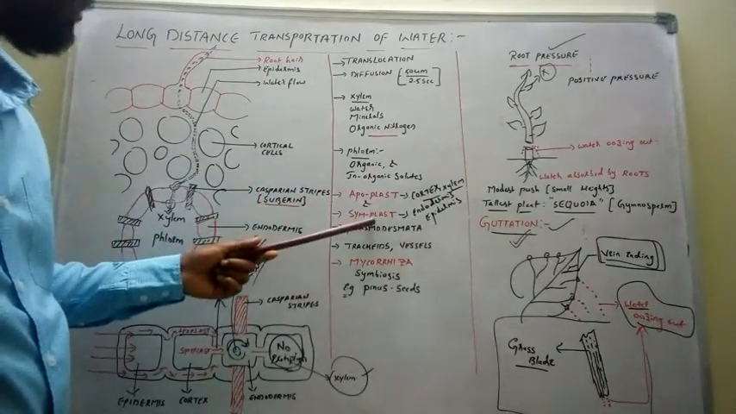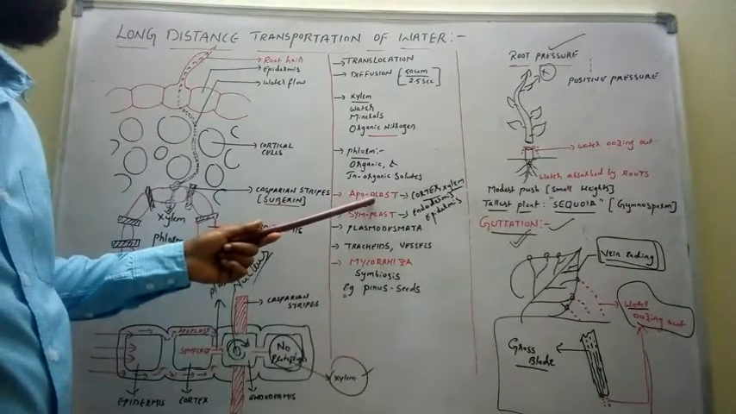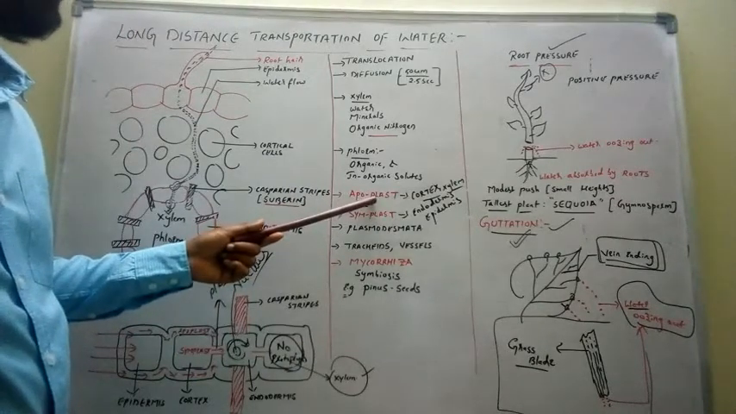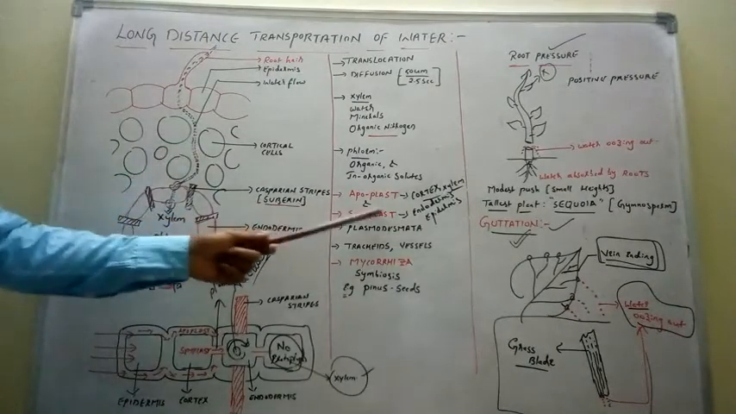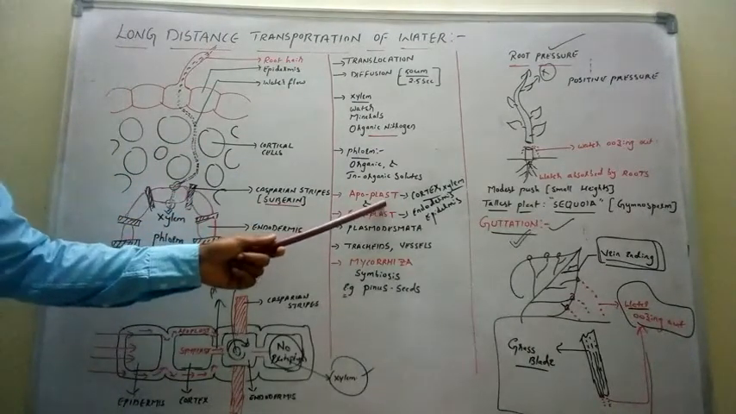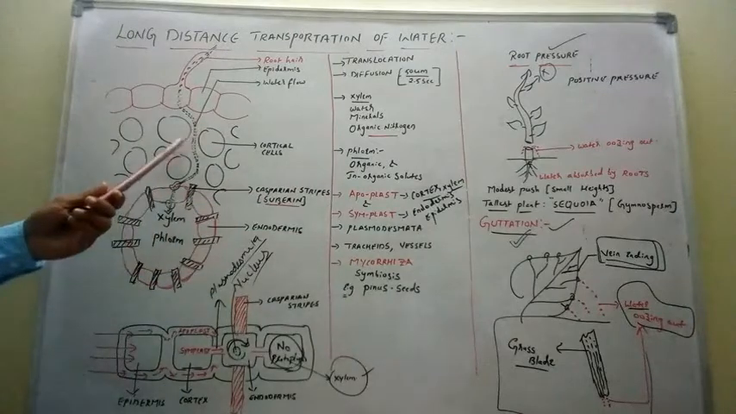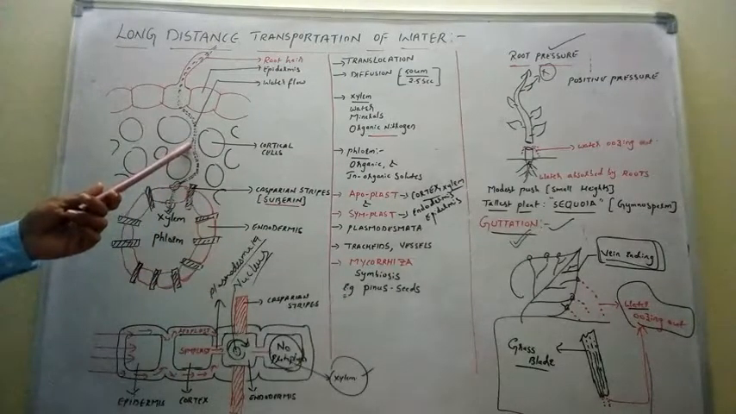Next, apoplast and symplast. Apoplast. What is apoplast? It is the non-living component of the cell that is present in between the two cells. So apoplast is present in between two adjacent cells, or in between two adjacent cell walls.